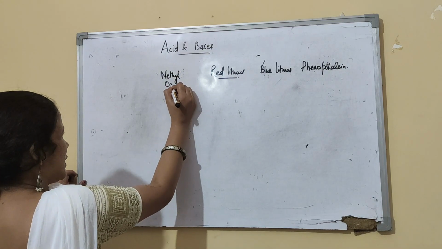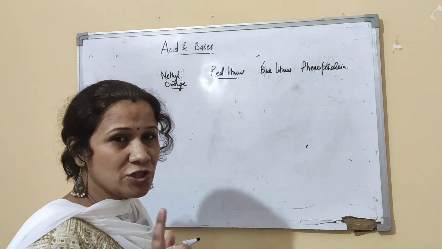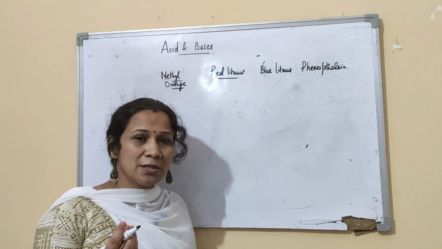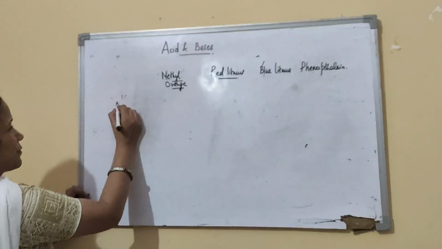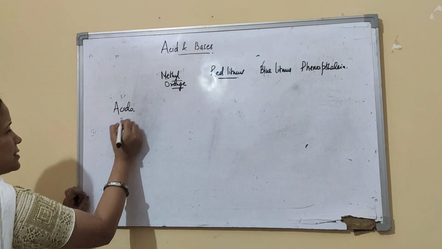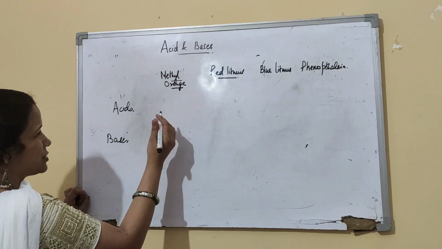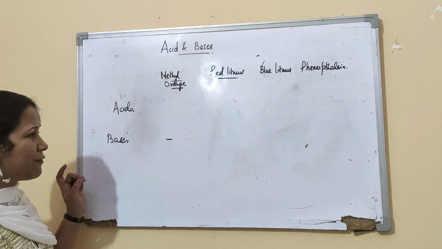Methyl orange is also an indicator. These indicators change color, which will show you a difference in the color, so you can make out whether it is an acid or a base. So we will just write acids and bases. Methyl orange does not show any change when treated with a base.